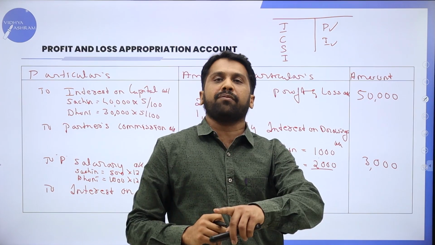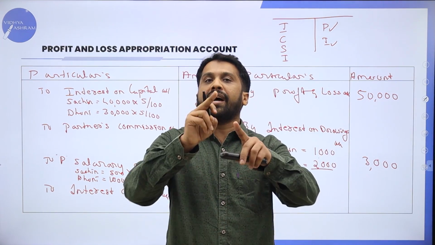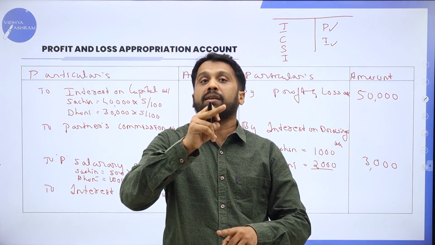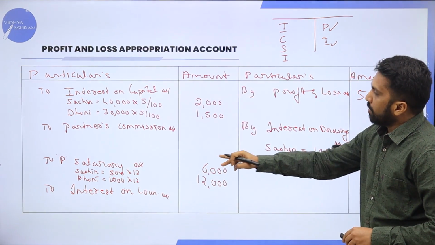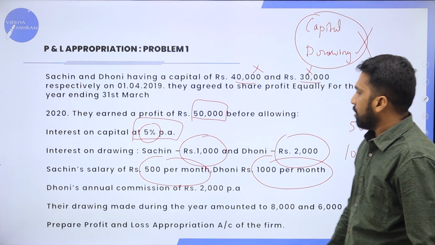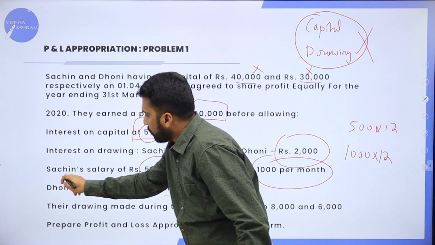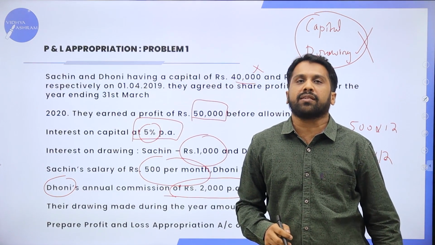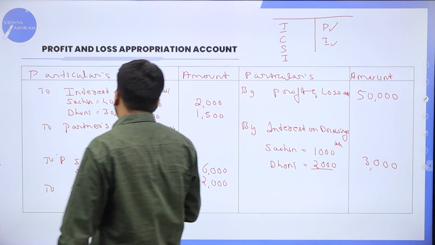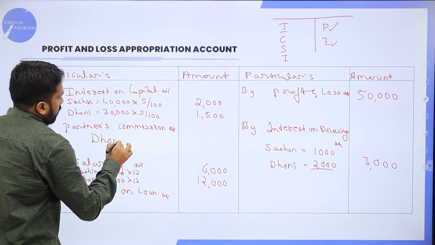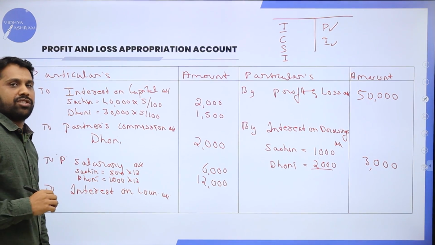If it is given per month, what should you do? You have to multiply with 12. If it is given per annum, then what should you do? You have to copy the same amount. Per month, multiply. Per annum, copy, paste. Now, your salary is also done. Next, annual commission of 2,000 per annum. Only Dhoni got commission. Sachin has not got any commission. Then the commission part you have to mention. Dhoni, how much did he get? He got 2,000 as commission.